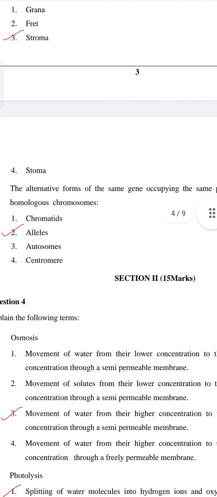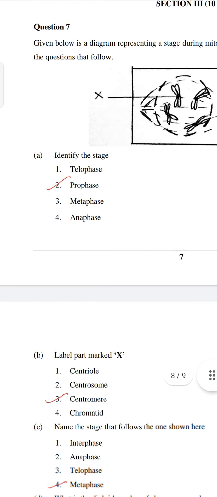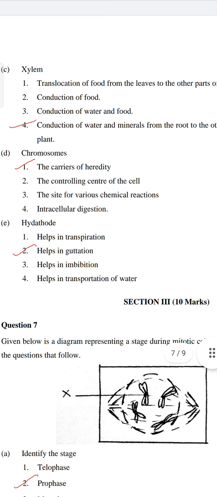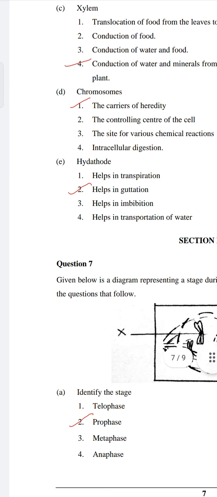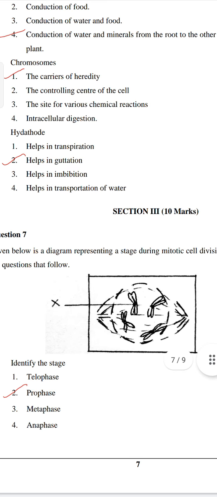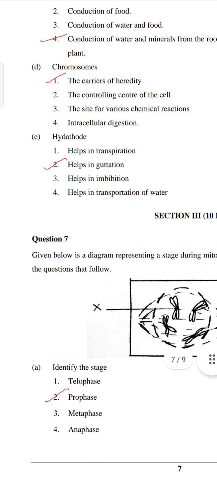Section 2 also has 3 questions of 5 marks each. So we have solved a total of 30 marks of questions. Section 3, 10 marks. Question number 7: given below is the diagrammatic representation of a stage during mitotic cell division. Answer the questions that follow.